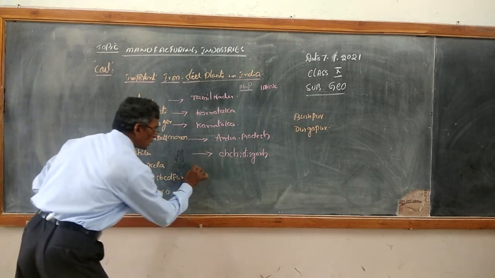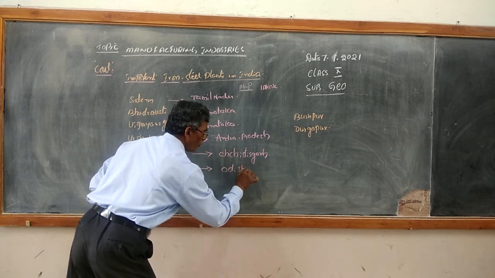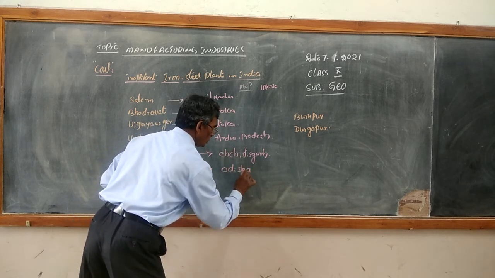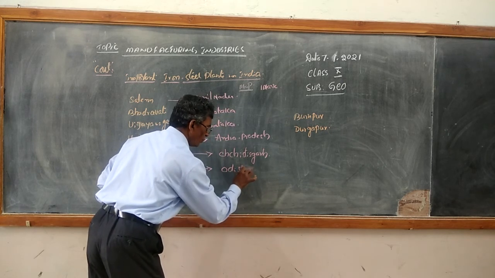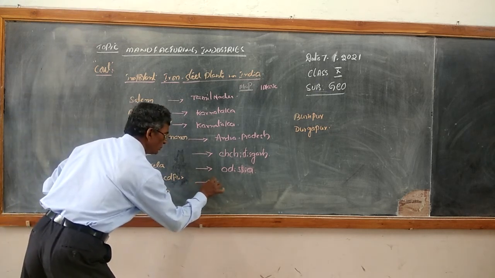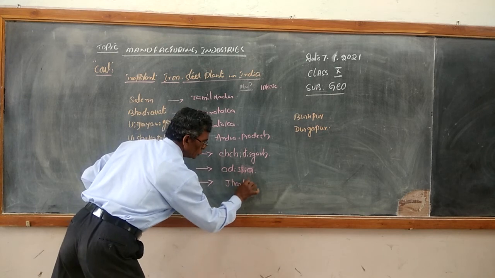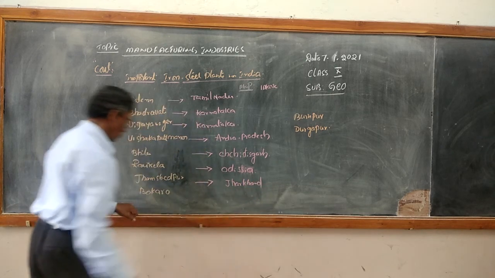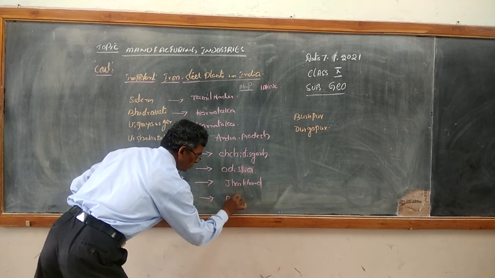Then come to Rourkela, that is Odisha. Then come to Jamshedpur, it is in Jharkhand. Bokaro, that is in Bihar.